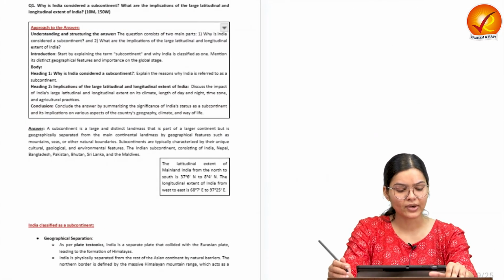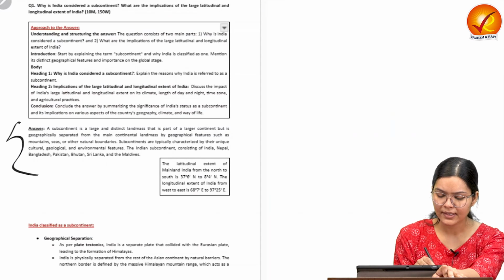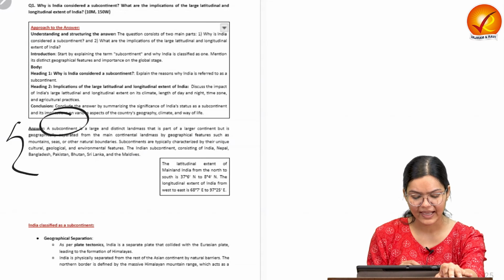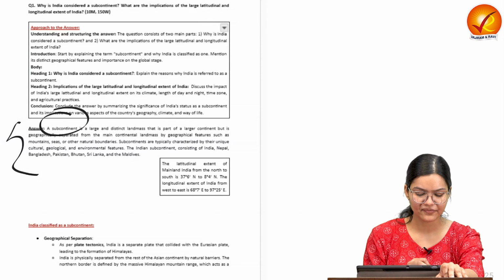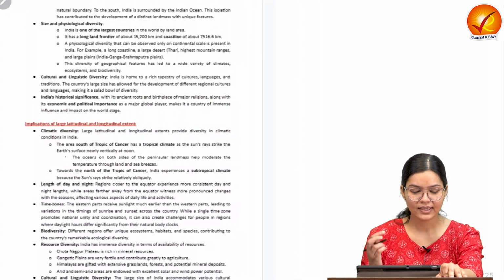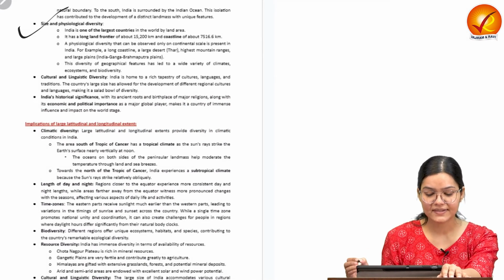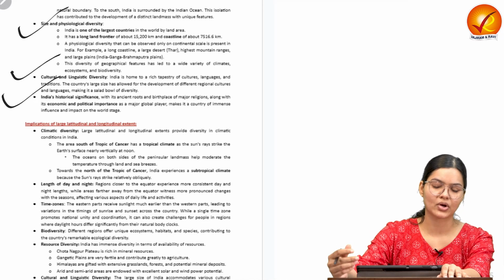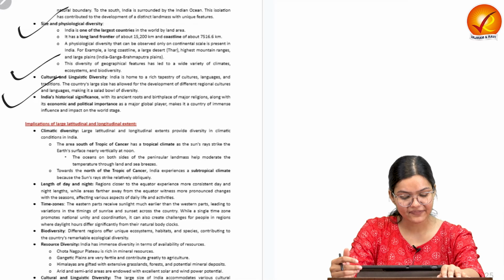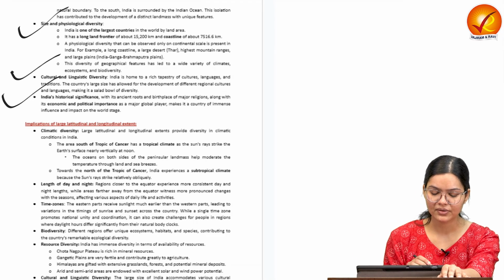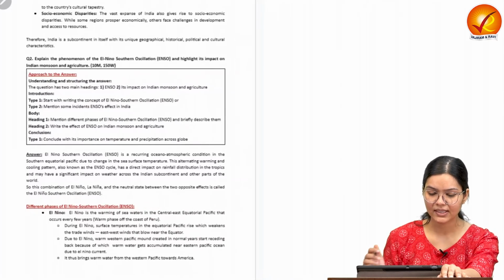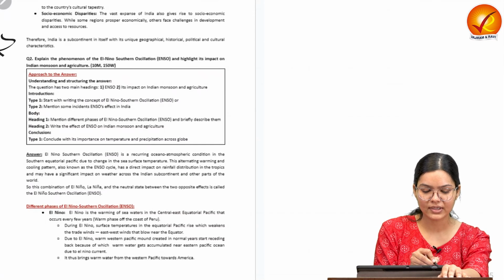Now let us go through the model answer. Here in the model answer, in the introduction we have defined what a subcontinent is, and then we have classified the features of India as a subcontinent. For example, the geographical separation, the size and physiological diversity, cultural and linguistic diversity, and then we have written down the historical significance also, and then we have written down the implications such as climatic diversity, length, time zone, biodiversity, cultural and linguistic diversity, and then we have provided a conclusion at the end.